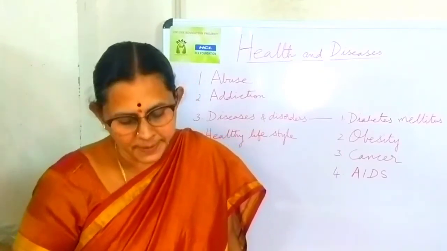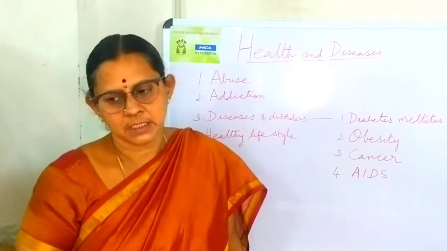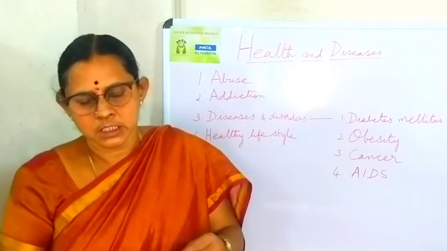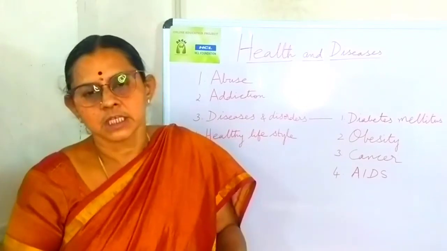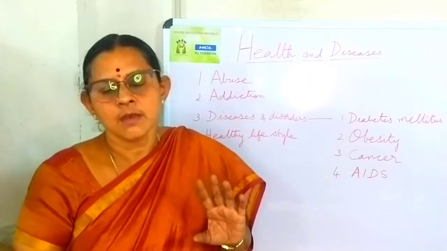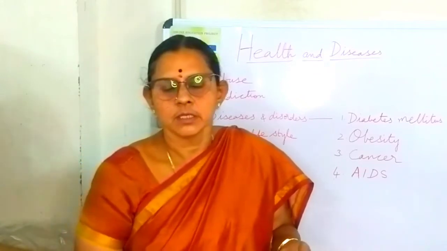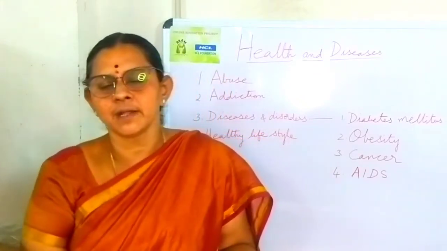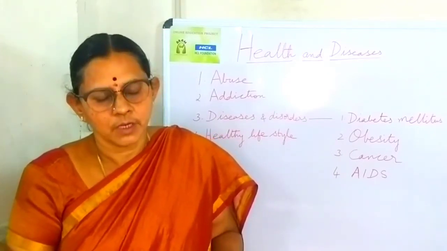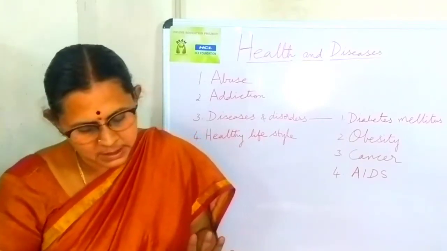Then from an infected mother to her child through the placenta. And not only through this, there is every possibility of transmission of this HIV by contaminated razors in salons. And then by tattooing, when we undergo tattooing, even then there is a possibility if it is done with a contaminated needle. So these are all the possible ways we know. So now we know through which routes HIV spreads.